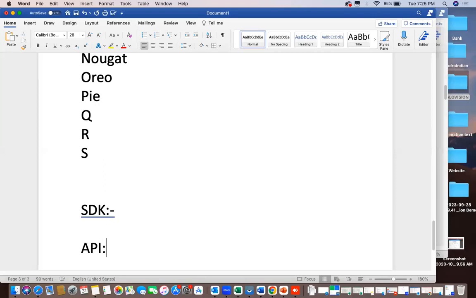Then next we need to understand the API. API means application program interface, while SDK is the software development kit.